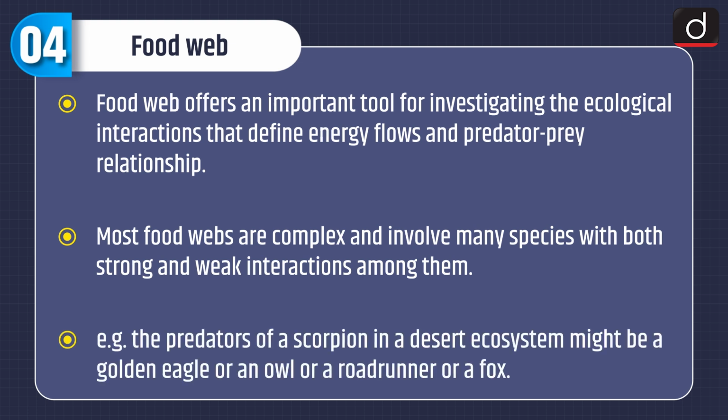Example: the predators of a scorpion in a desert ecosystem might be a golden eagle or an owl or a roadrunner or a fox.